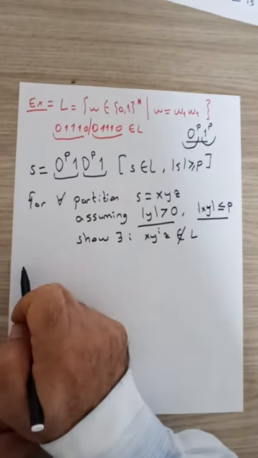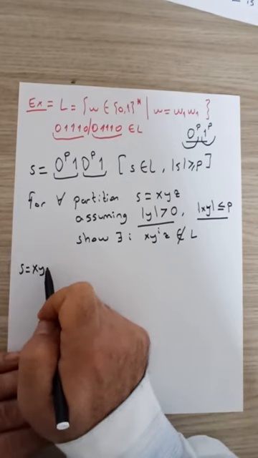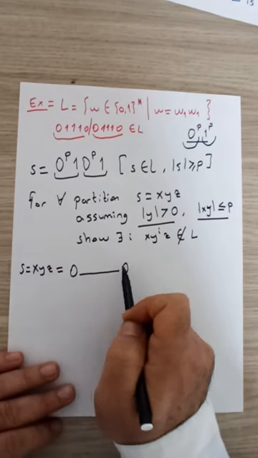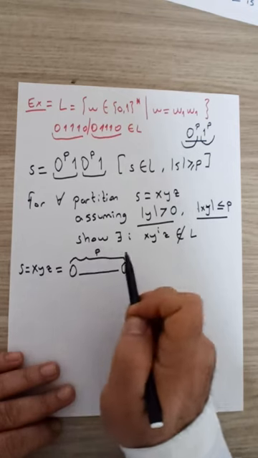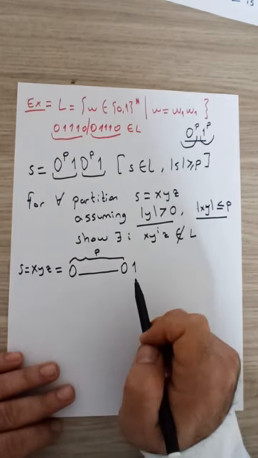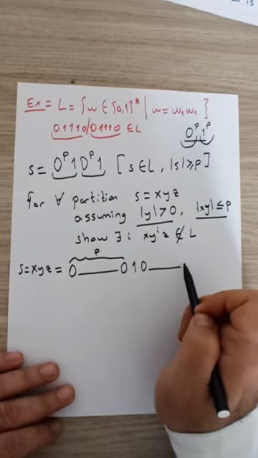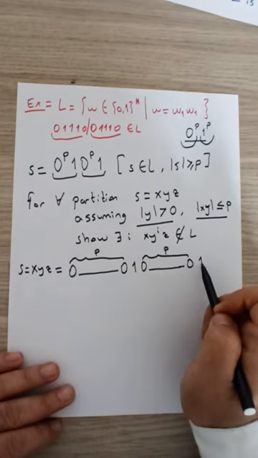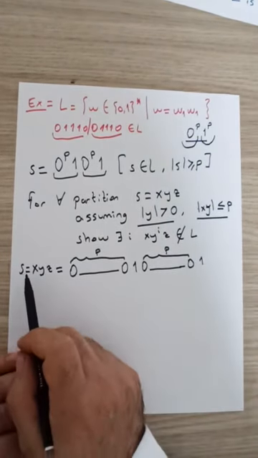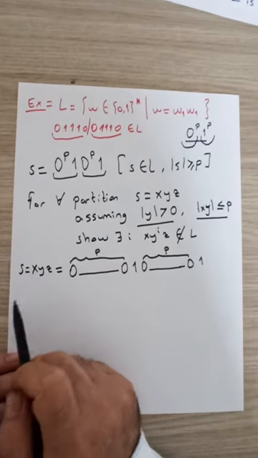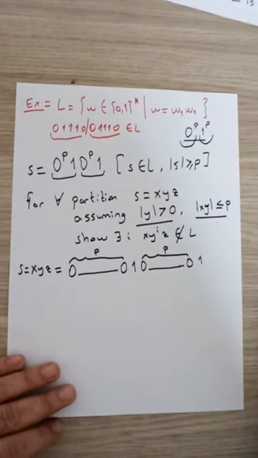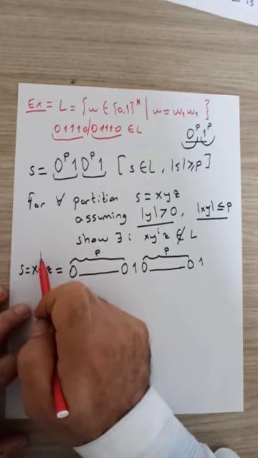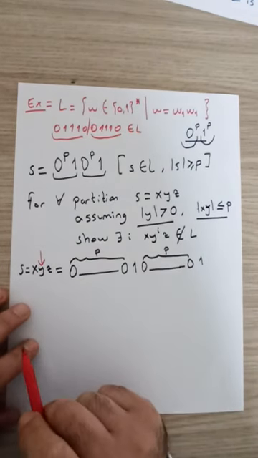Let's visualize this string S subdivided into 3 substrings x, y, z. A bunch of zeros, namely p zeros, followed by exactly one 1, followed by exactly p zeros, followed by a single 1. This is what our string xyz looks like. Looking at this string, where can this middle substring y be located?